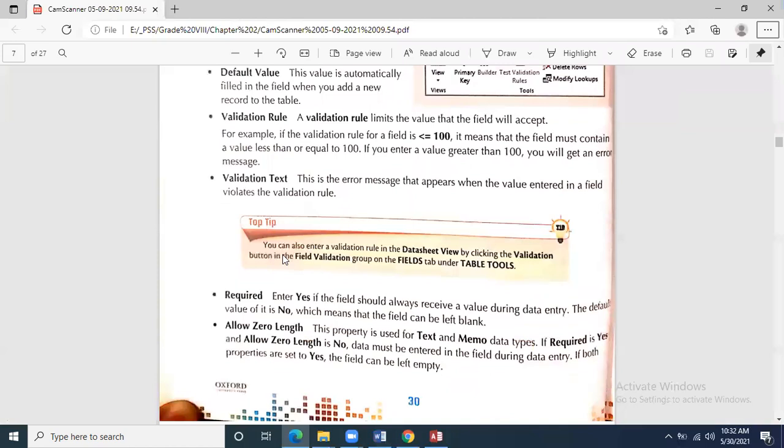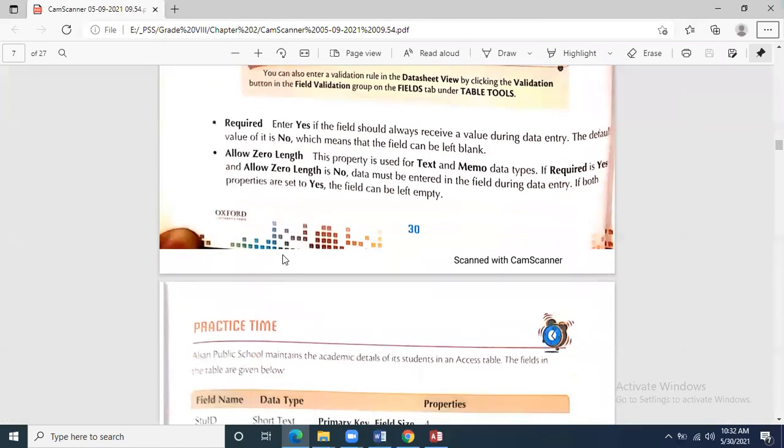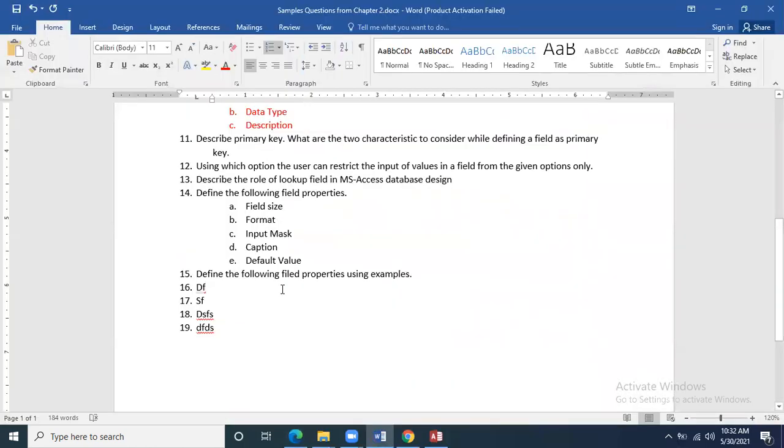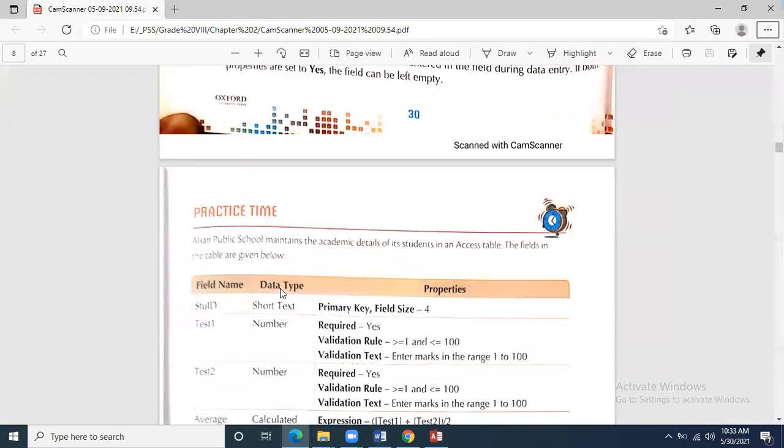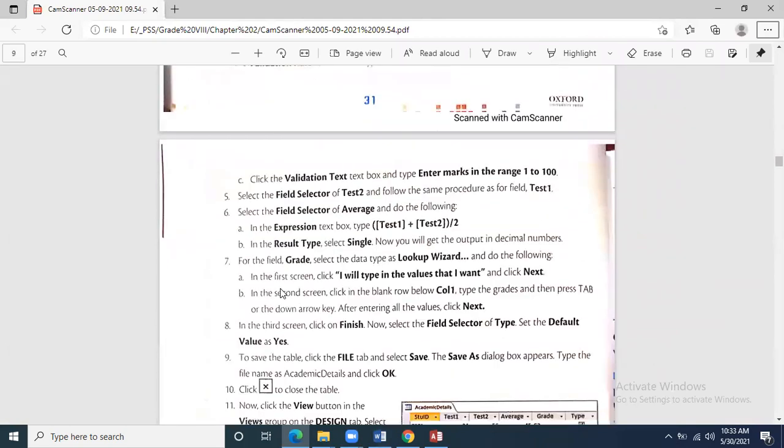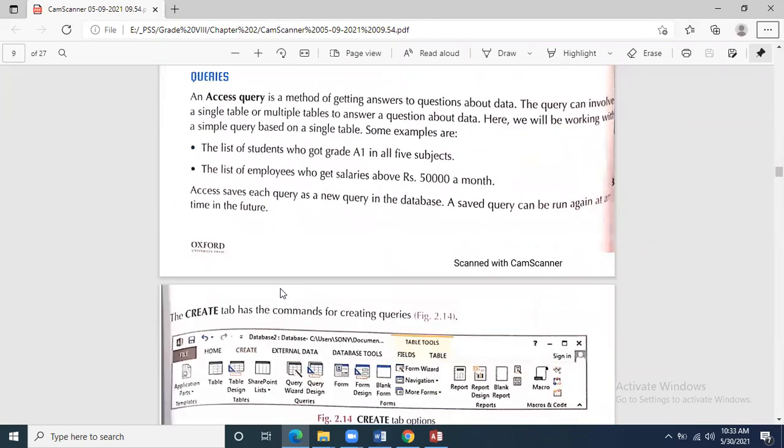I am going to take validation rule, validation text, required. Validation rule. Validation text. Required. Allow zero length is also there anyway. So these are the types of questions.